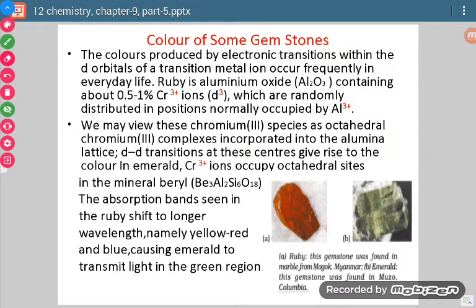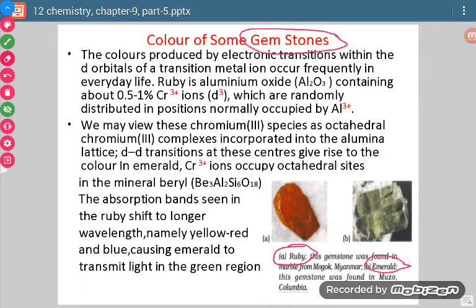Okay, now this we have studied earlier also. Here again we are going to see that in gemstones there are different colored gemstones available, so there is presence of certain coordination complex in them also. Here we are going to talk about 2 gemstones, one is ruby and the other is emerald.